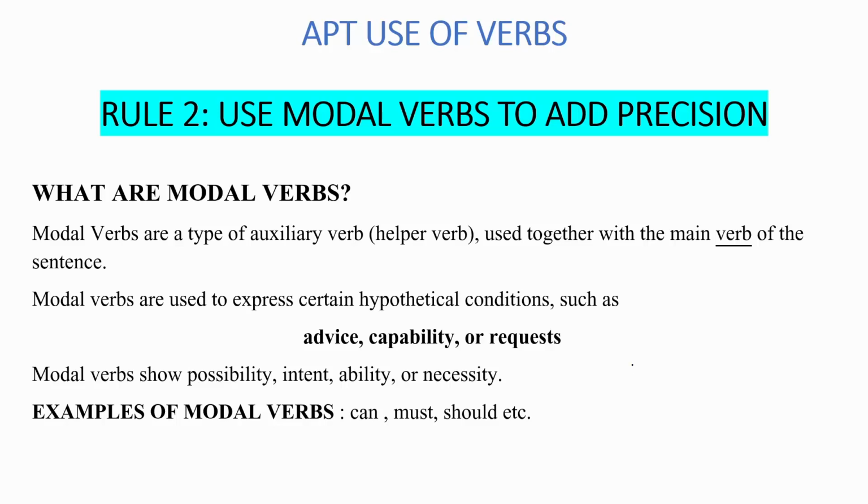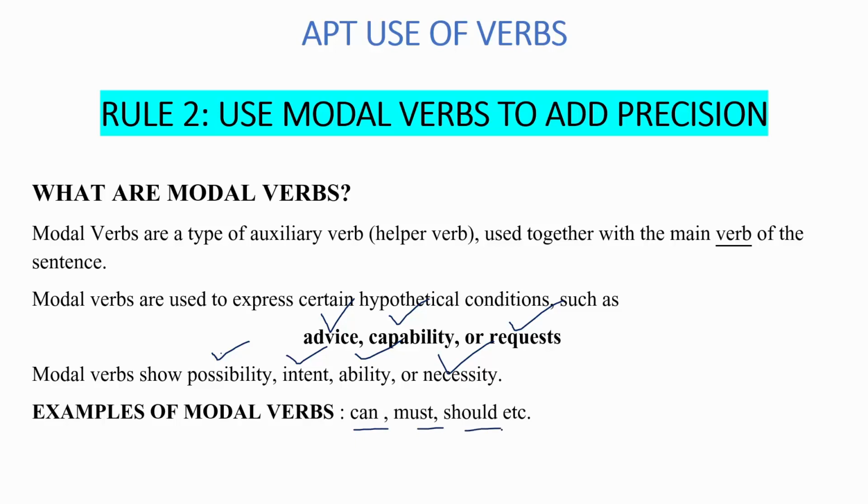Now, what are modal verbs? They are a type of auxiliary verbs. We also call them helping verbs. They are used alongside a main verb which changes the meaning of the sentence slightly. They are used in a research manuscript to make the tone of the author clearer. Whether the author or the writer of the paper is talking about a suggestion or an opinion, or conveying a capability or a skill, or even making a request. So modal verbs help to make the tone of the author clearer by conveying a possibility or purpose, ability, or even a necessity. Examples of modal verbs: can, must, should.